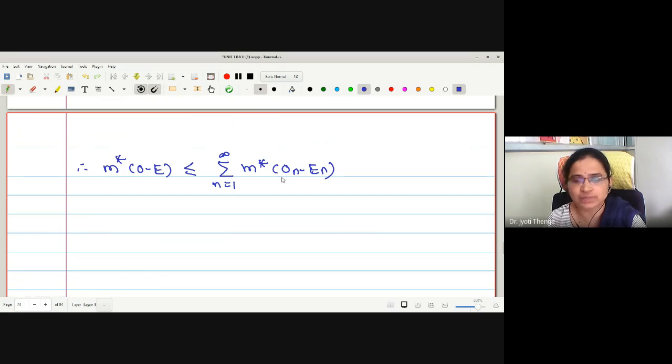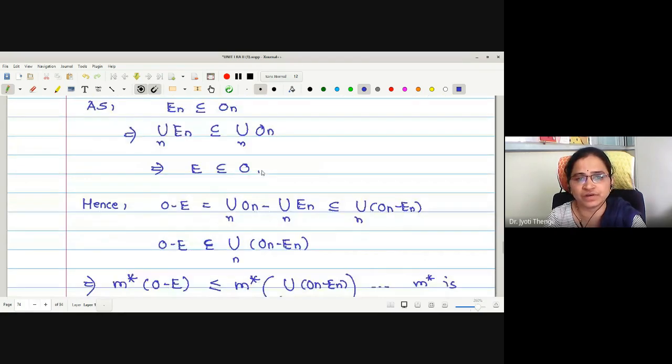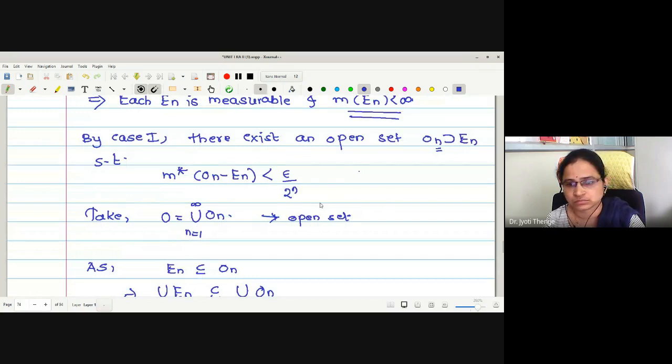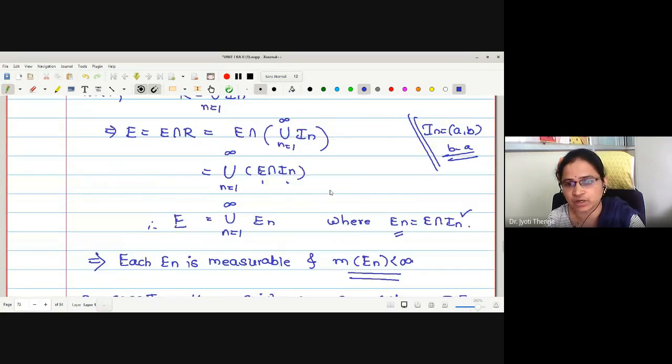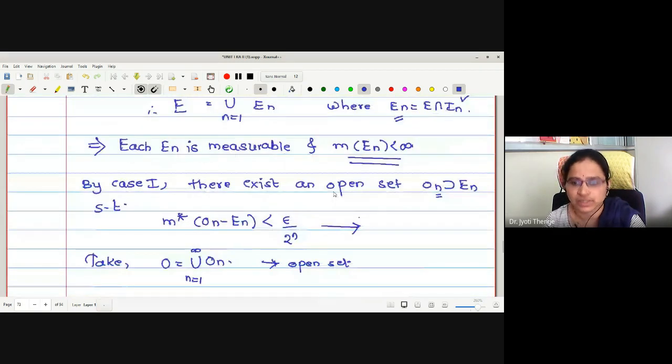But what is M star of On minus En we have written? It is less than epsilon, and for the sake of proving the result we have selected the epsilon value to be epsilon upon 2 raised to n.